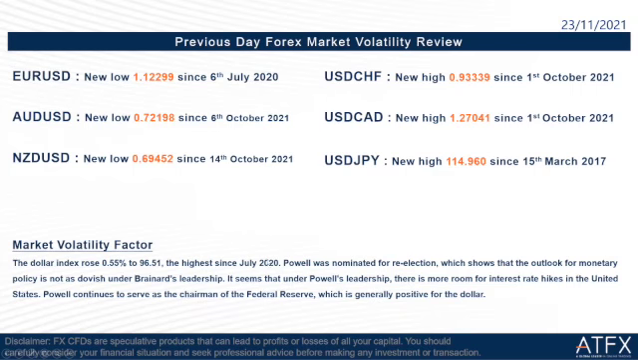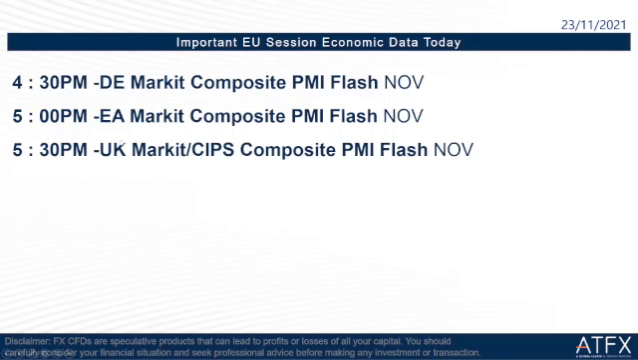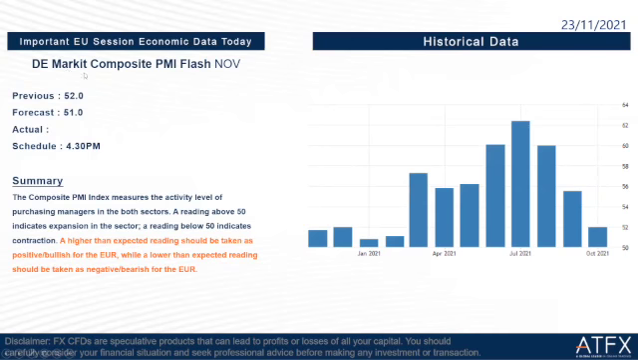Okay, and then we go to the next part. In the EU session today, we have to focus on this important economic data. Let us take a look at the first one, which is the Germany Markit Composite PMI Flash for November. The previous is 52 and the forecast is 51. The schedule is at 4:30 later. A higher than expected reading should be taken as positive for the euro, while a lower than expected reading should be taken as negative for the euro.